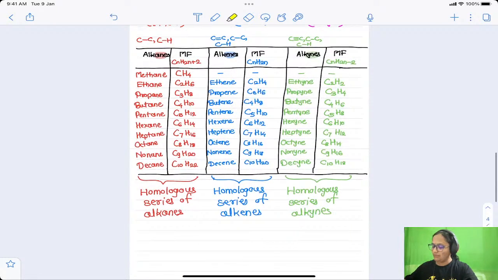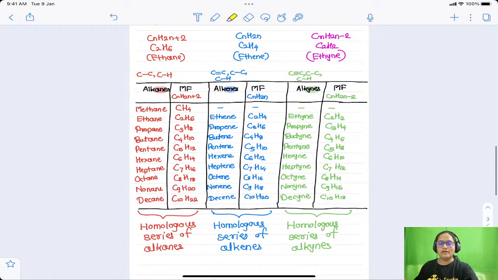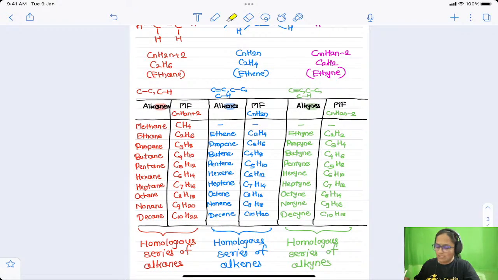Okay, now you are going to observe a few things here. Let us see the alkanes, alkenes, and alkynes with the same carbon number, right? Any row you can take. For example, if I take the 4, I will just highlight this row so that you will understand. Any row you can take for an example. Just give me a second, I will just highlight it so that you will be able to understand.